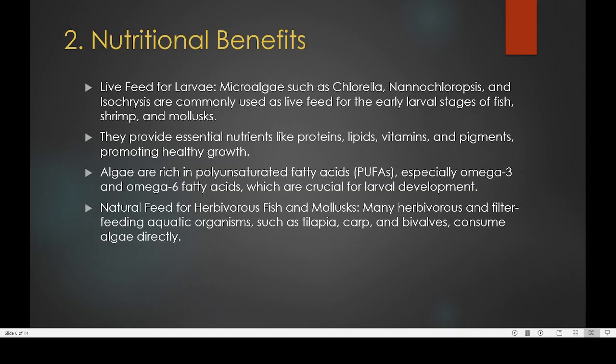Acting as a live food source for larvae is an important function. They contain sufficient protein, lipid, vitamins and pigments, and they also promote growth. So that's one important advantage of algae.